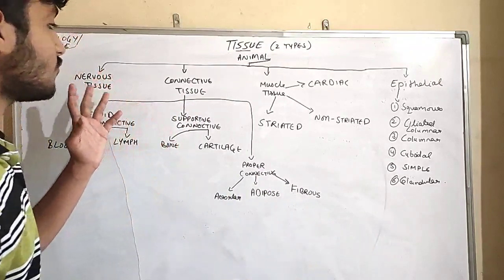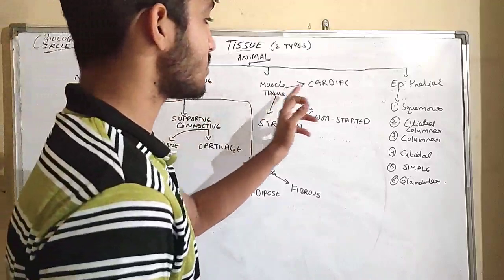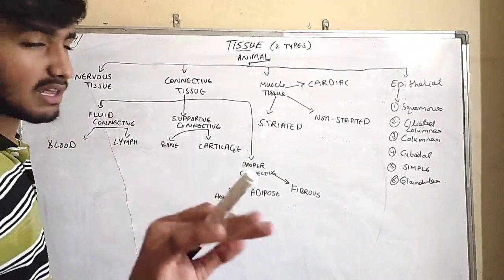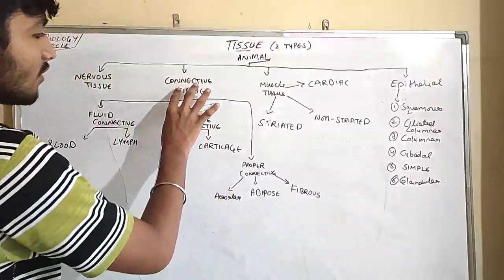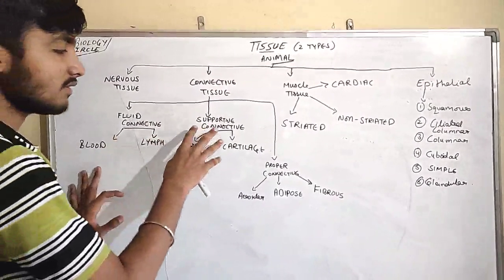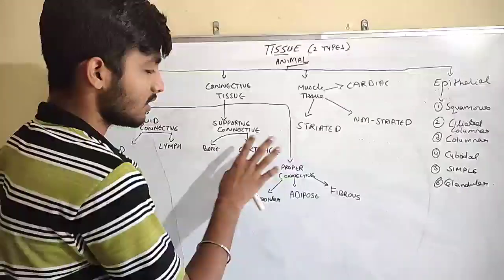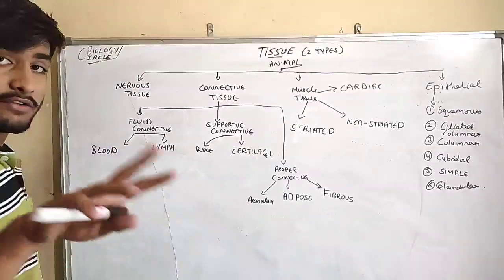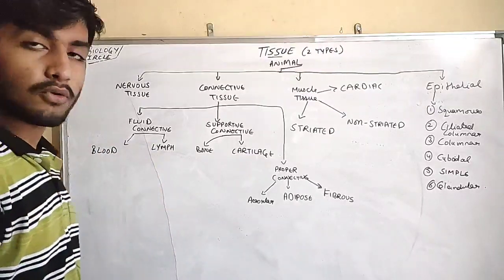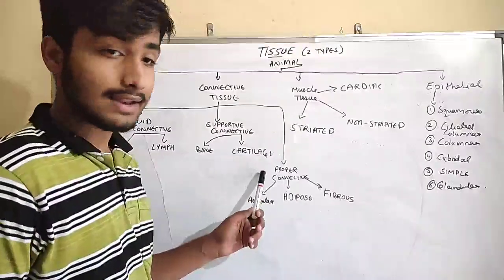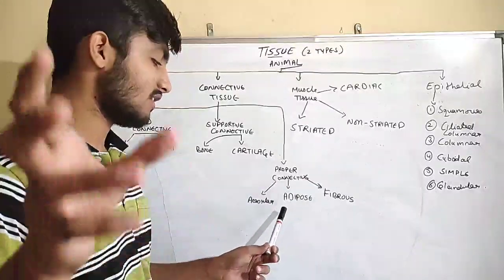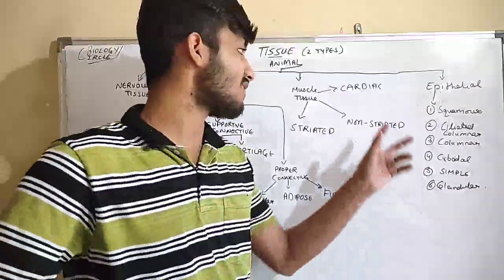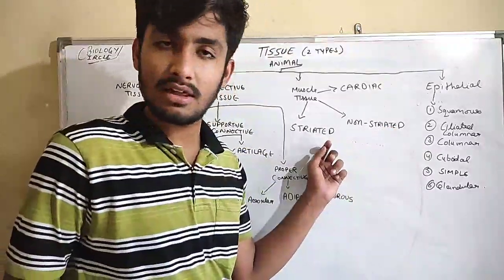Animal tissue is divided into four types: nervous, connective, muscle, epithelial. Simple one, muscle, there are no subdivisions. For connective we have three: fluid connective, supportive connective, and proper connective. For fluid connective we have two: blood and lymph. For supporting connective we have two: bone and cartilage. For proper connective we have three: areolar, adipose, fibrous. For muscle tissue we have cardiac, non-striated and striated.